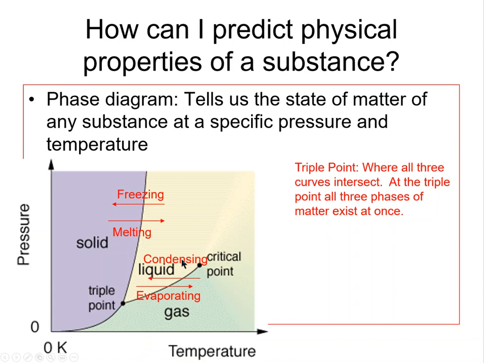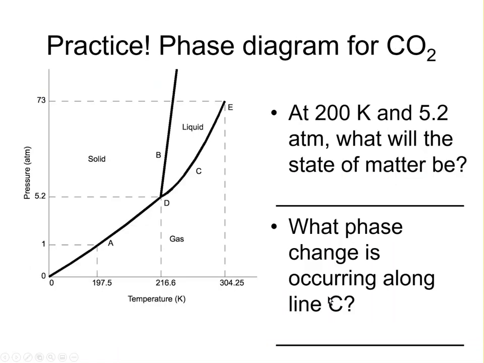Now there's another phase change that you need to know about, and that's the phase change that would occur if we have a point crossing this line here. So this is a transition directly from solid to gas without going through the liquid phase in between. We call that subliming. The reverse process of that is called deposition, but you only need to know about subliming. All right, so practice. Pause the video and see if you can work out both of these problems.